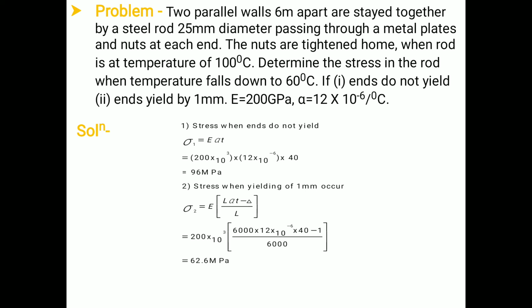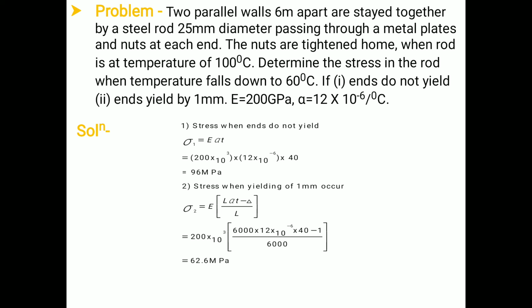Now in the numerical it is given that two parallel walls are 6 meter apart, means the distance between the two walls which are parallel to each other is 6 meter, and those two walls are stayed together, or bonded together, by a steel rod of 25 mm diameter, means the diameter of the bar is 25 mm. As the distance between the two walls is 6 meter, the rod has the same length. Therefore the length of the rod is equal to 6 meter, which is equal to 6000 mm. Now it is passing through a metal plate and nut at each end. The nuts are tightened home.